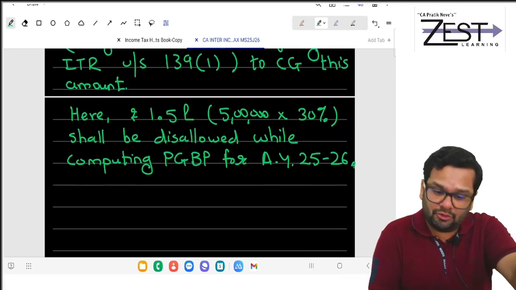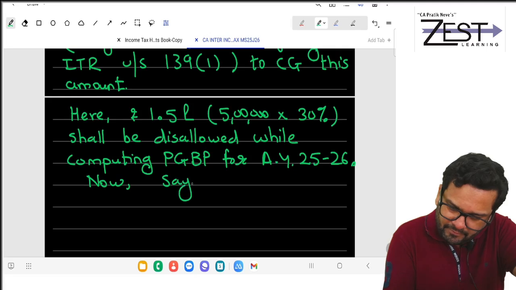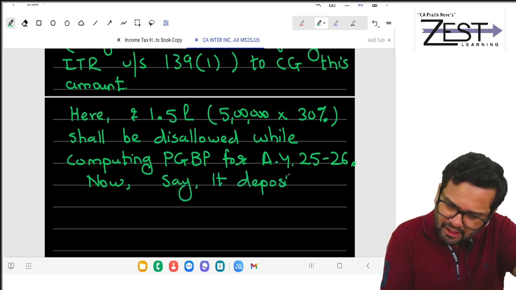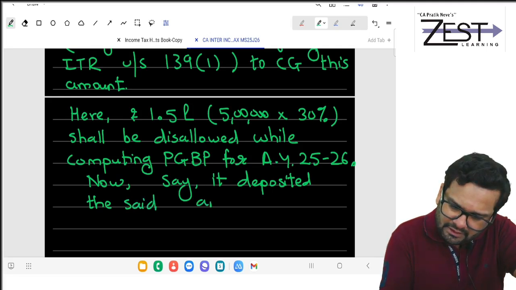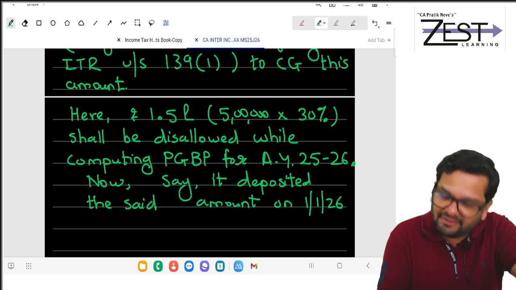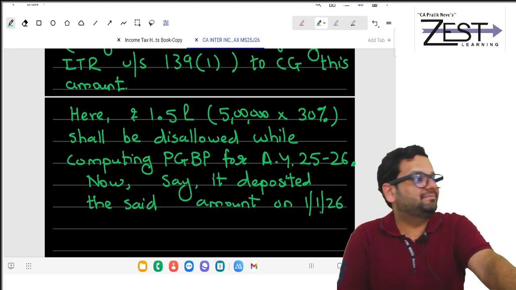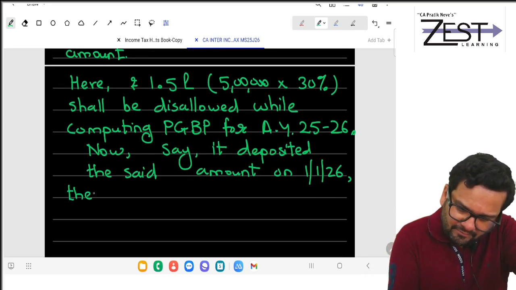Full stop. Continue. Now say it deposited the said amount on 1st Jan 2026. Then when it will be allowed? Then it shall be allowed.